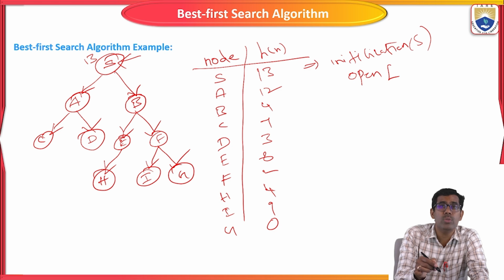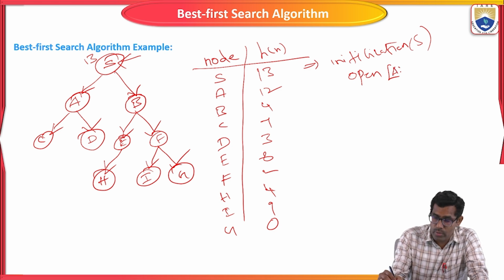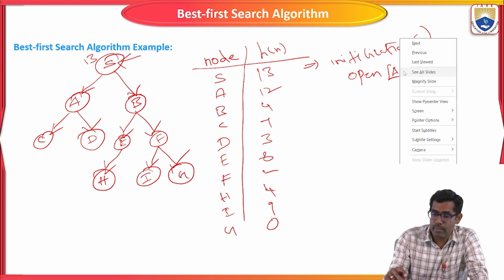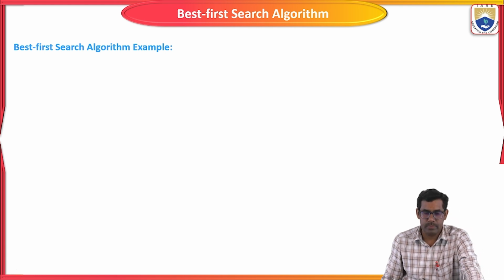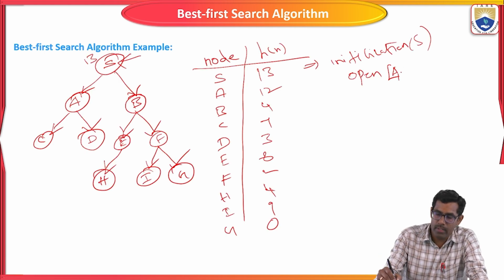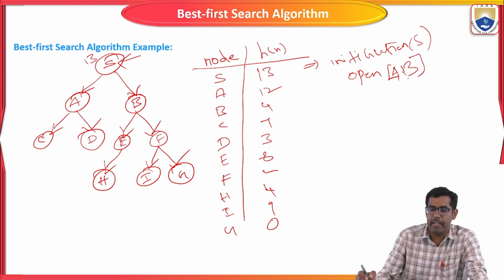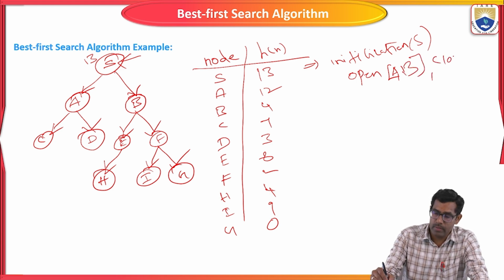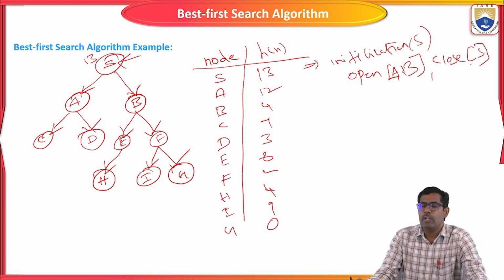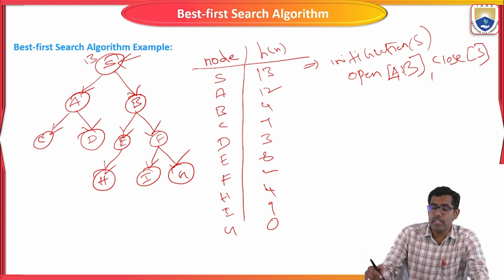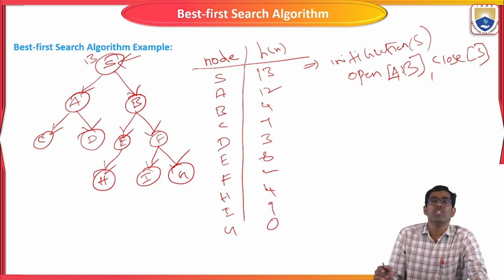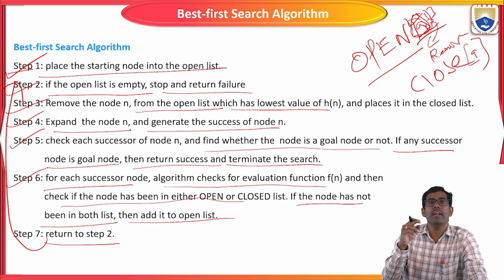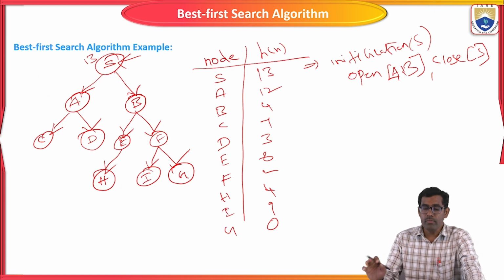What are the child nodes of the root node S? They are A and B. So I write A, B in the open list. Then the closed list. The visited list holds the selected root node S, so that should be written in the closed list.